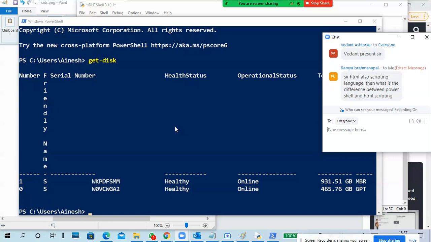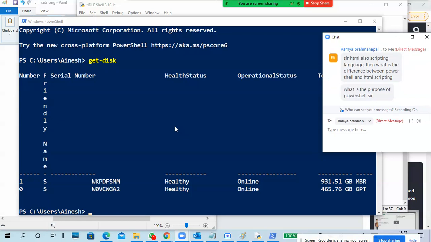So this is the command. I gave Get-Disk and I got some output. So I am using an interaction. PowerShell is admin related. I got some output, right? If I want to set a disk, we'll see what that is.